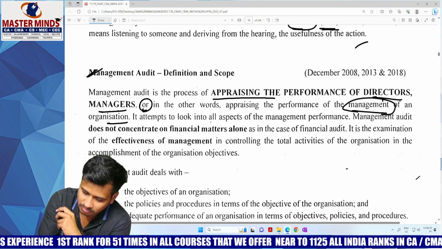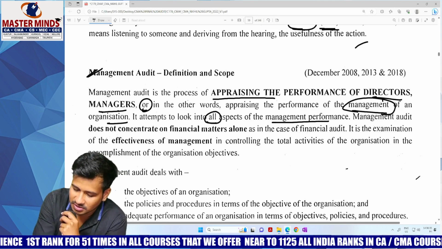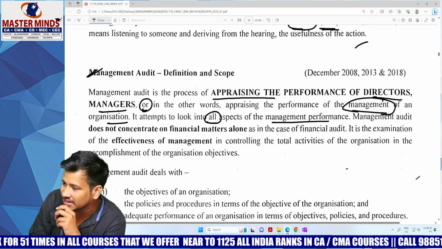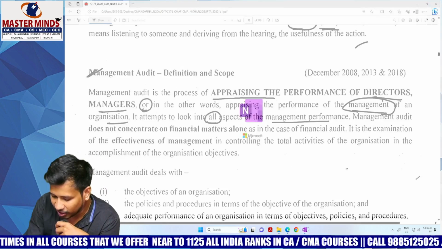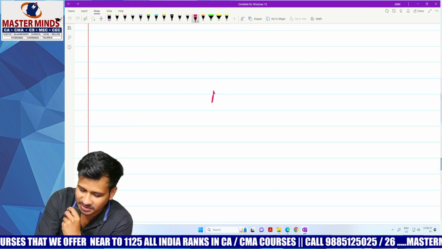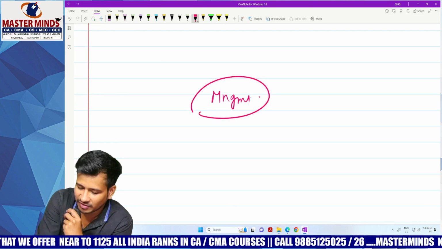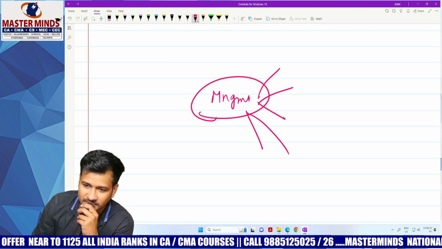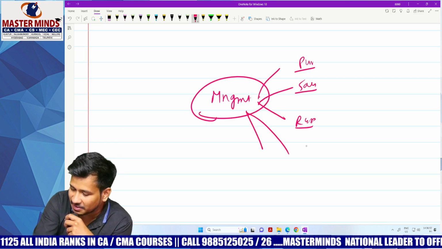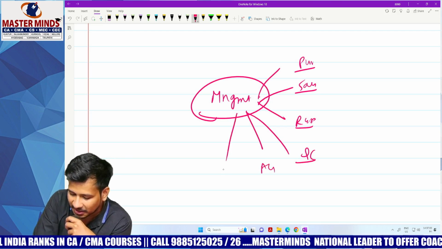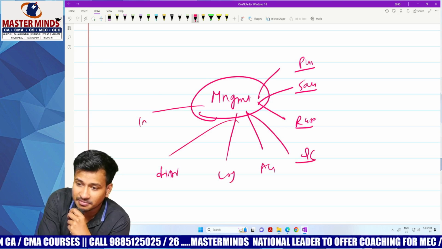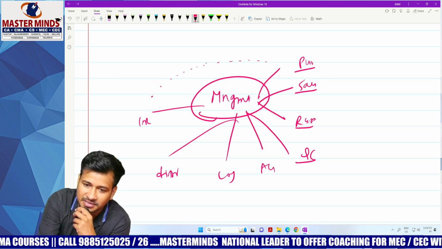It attempts to look into all aspects of the management performance. This is very, very important. Not a single aspect, all aspects. Sir, what do you mean by all aspects? Very simple. Just answer me one question. Does management mean only one department or many departments? Likewise, purchase department, sales department, research and development department, quality control department, accounts department, logistics department, distribution department, HR department. Like that, many departments will be there.